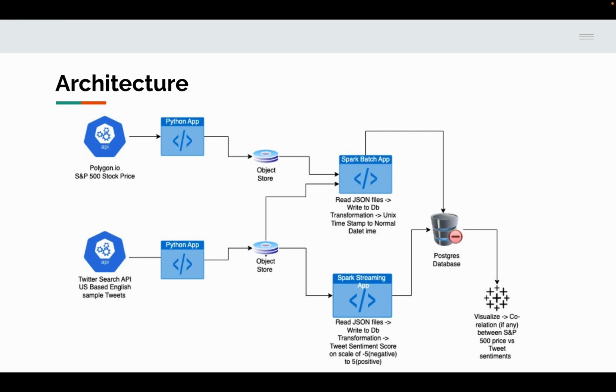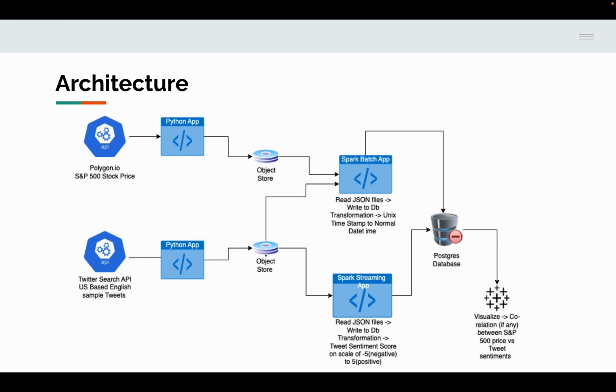I used Python apps to extract data from both the Polygon.io API and the Twitter search API. The Polygon API was more of a batch process that extracted data for previous completed days, whereas the search API was a cron job that ran every 15 minutes, and every time it ran for 5 minutes and extracted a sample of tweets and wrote to files. And all this was stored locally.